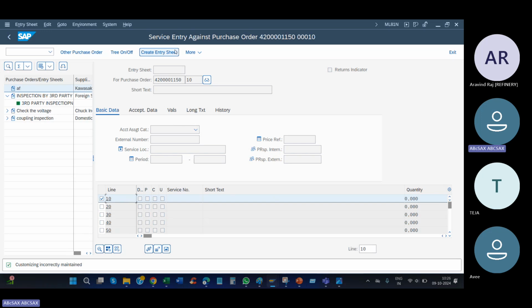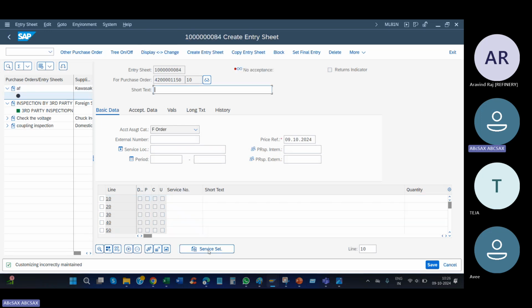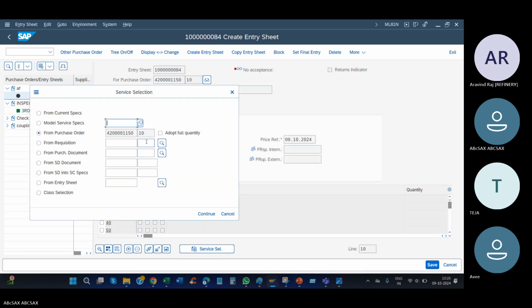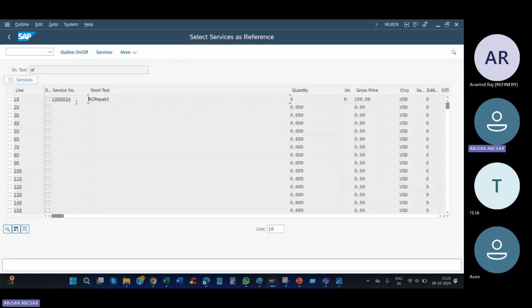Again, create service entry sheet. We took it but didn't click the create button. Sorry, first other purchase order and then create. Give the PO number and create the service entry sheet. I got confused, I was searching for this button. Now you need to select the services. Click this button for our PO and press enter. The service we entered is here. Select the line, click adopt services, for this service I need to do the service entry sheet.